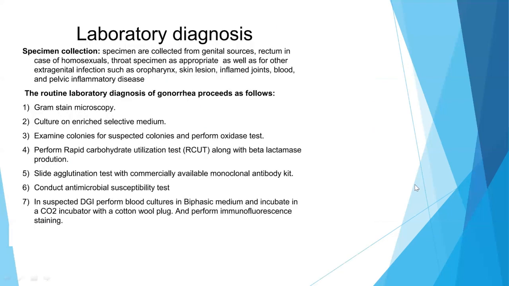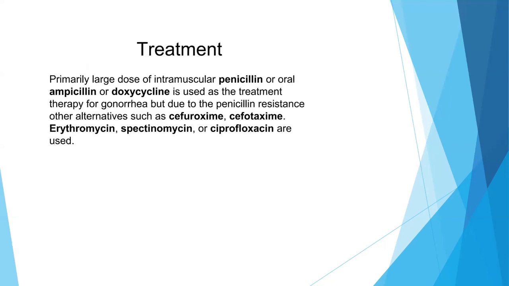So the lab diagnosis includes specimen collection, Gram microscopy, culture on enriched selective medium, examining the suspected colonies, and performing the oxidase test, rapid carbohydrate utilization test, slide agglutination test, and antimicrobial susceptibility test. Treatment is by intramuscular penicillin or oral ampicillin or doxycycline.